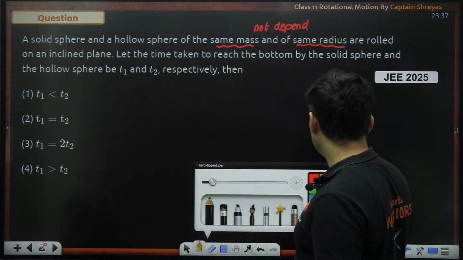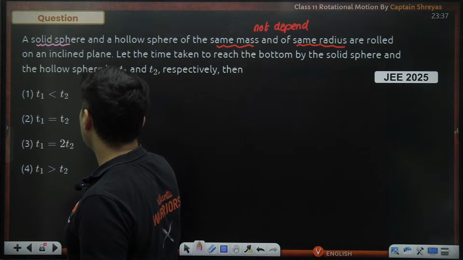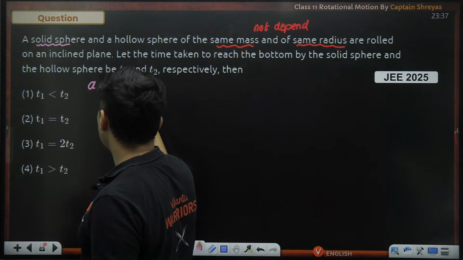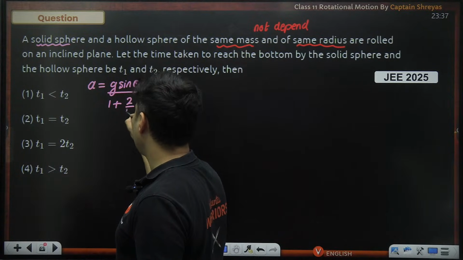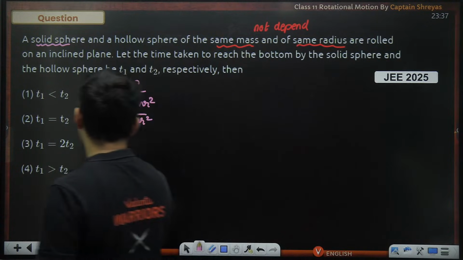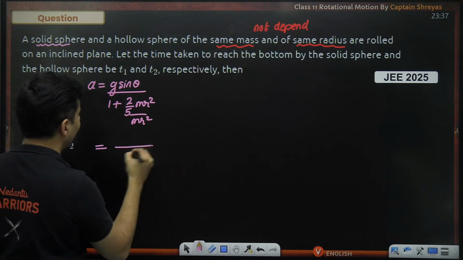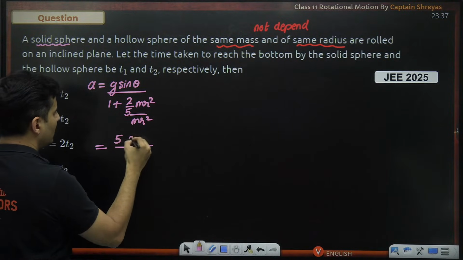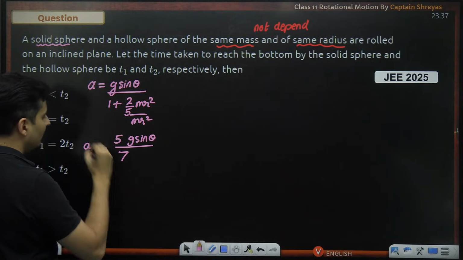So let's do one thing, simple. If I take a solid sphere, the acceleration will be g sin theta divided by 1 plus (2/5 mr square) by mr square. Solving this, mr square cancels, 1 plus 2/5 is 7/5. So 5 will go on the top, 5 g sin theta divided by 7. That's for the first one.